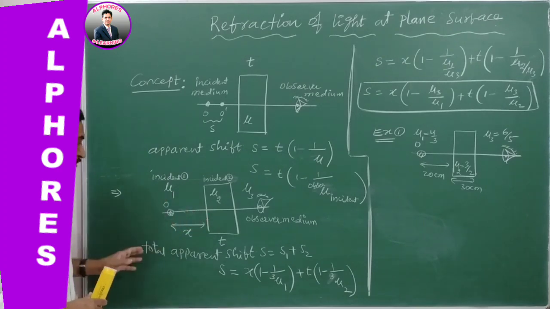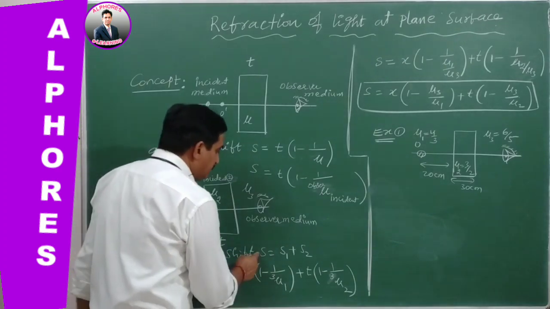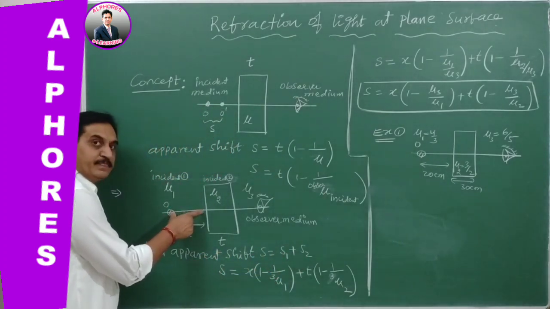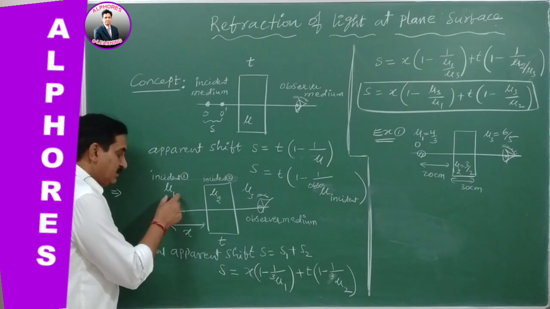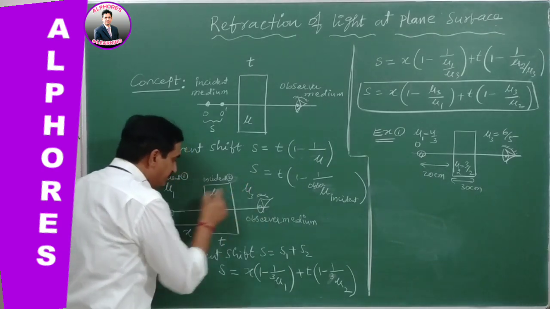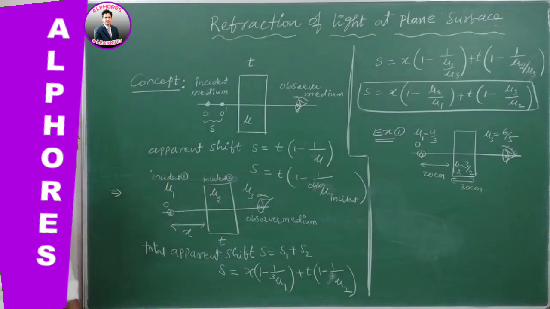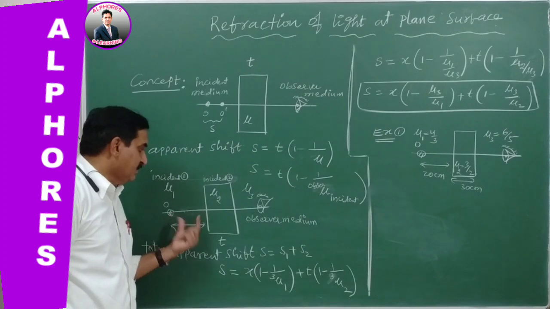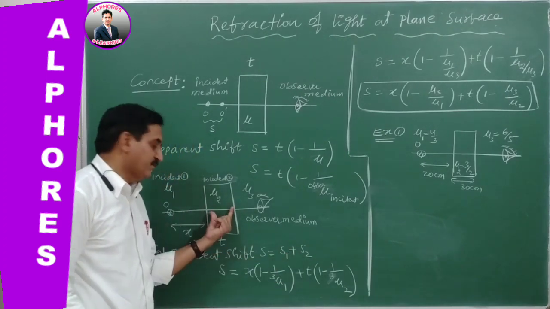Now in this case, the total apparent shift is S is equal to S1 plus S2. S1 is the shift by this part, because the object medium or incident medium and observer medium are both different. Therefore, the first shift is due to this medium and the second shift is due to this one.